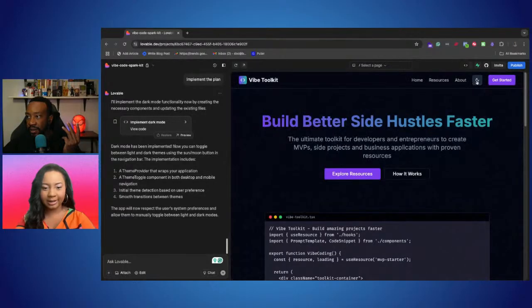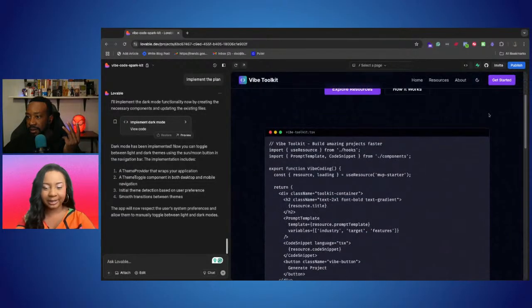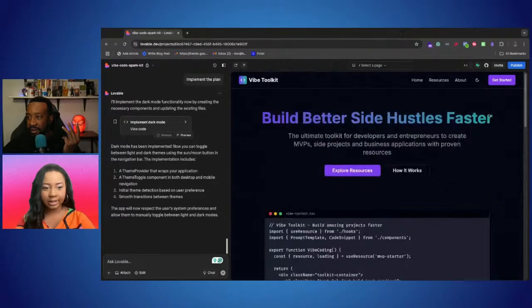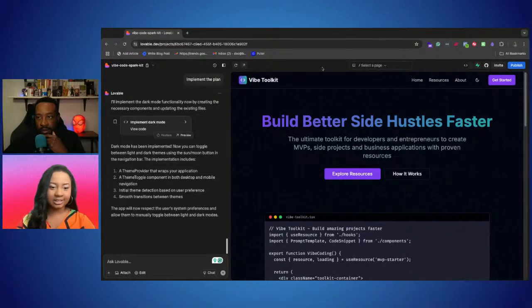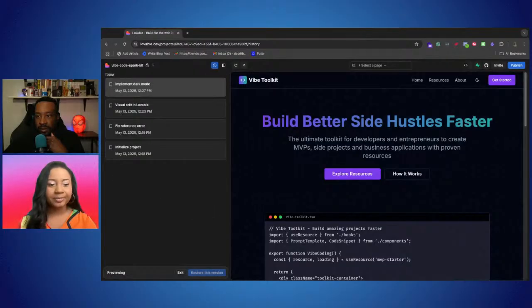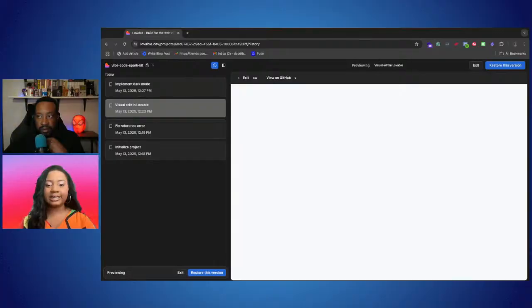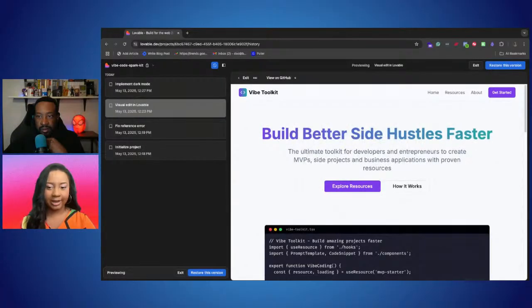Okay, so it looks like it's working. But if it didn't work, in your top left-hand side, with the clock that's going round in a circle, you can click view history. You click on that, and then you can see all of the edits that you made. So just click on a random one, click on the visual edit one, and then you can see that previous version we had, right?